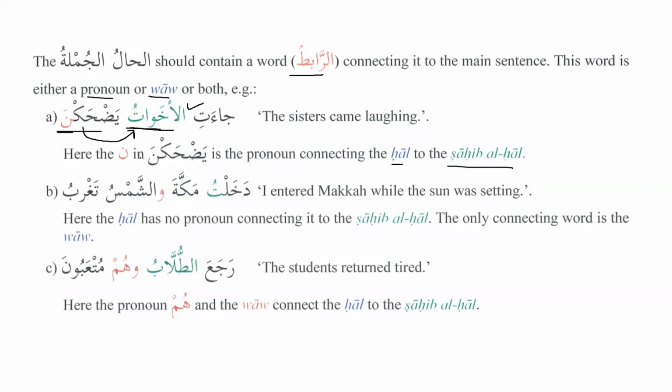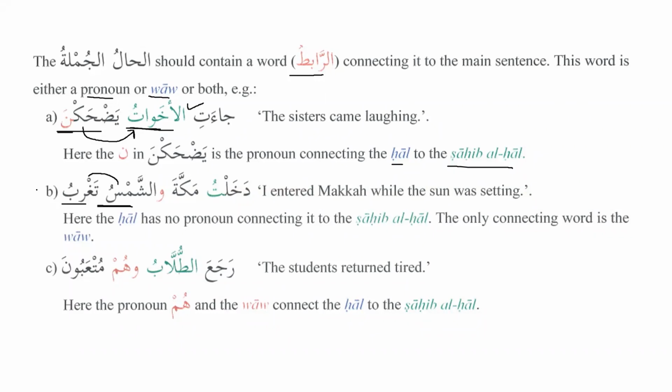So this is number one. Number two, dakhaltu makkata wa shamsu taghrubu. I entered Makkah while the sun was setting. And again, we can see over here that in taghrubu, we have hiya, which refers to the shams. Wa shamsu taghrubu, yeah. So here we cannot say wa shamsu yaghrubu. Why can we not say that? Because we know ash-shams in Arabic is feminine. So that's why the verb that comes after it has to be feminine.